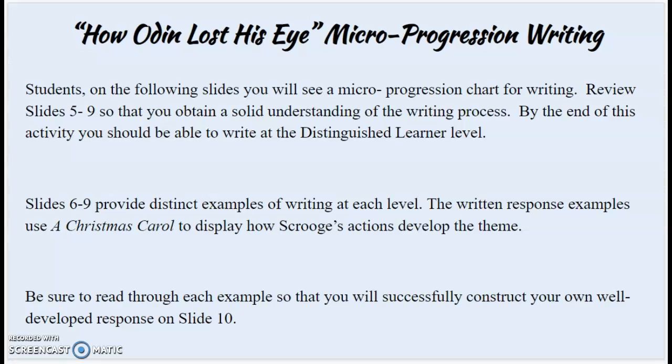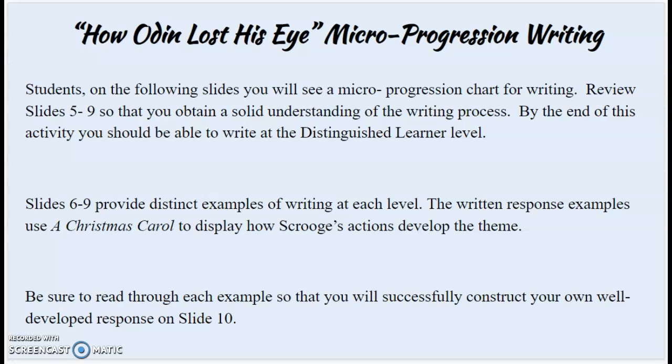How Odin Lost His Eye, Microprogression Writing. Students, on the following slides, you will see a microprogression chart for writing. Review slides 5 through 9 so that you obtain a solid understanding of the writing process. By the end of this activity, you should be able to write at the Distinguished Learner level.